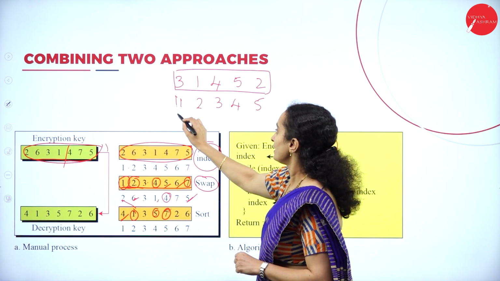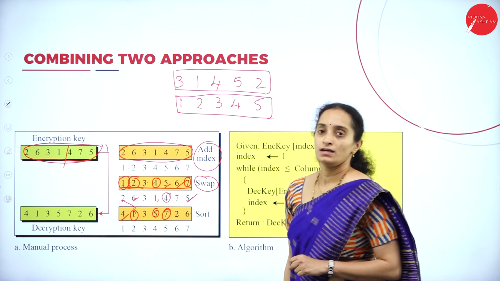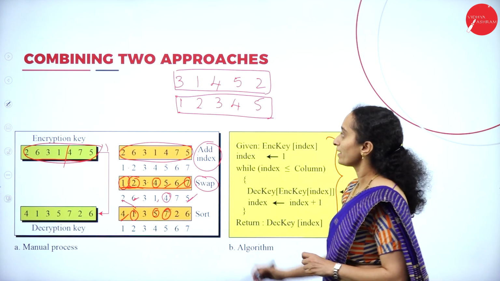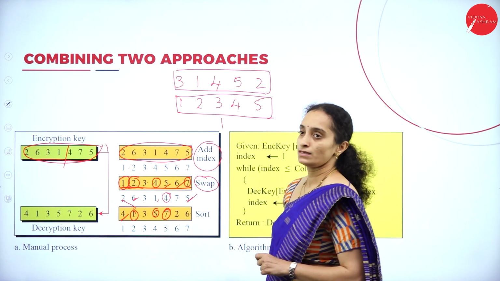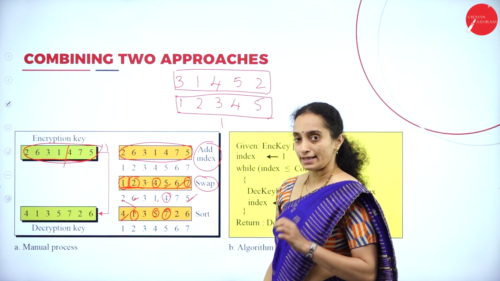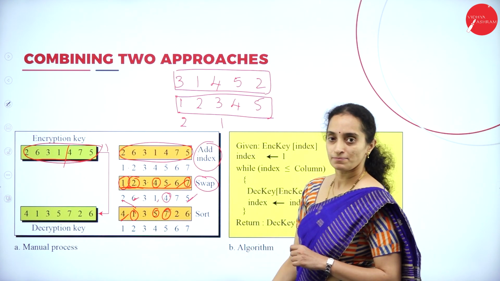Now, these index values will be replaced by the key. Okay, now the first column will become the 3rd and the second text in the second column will come to 1st.